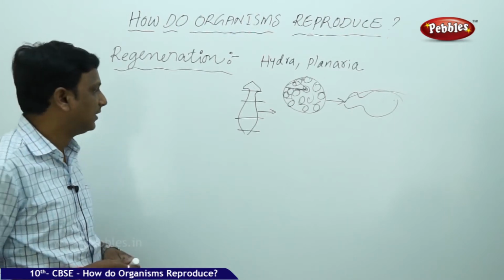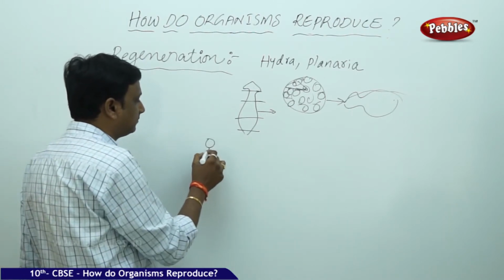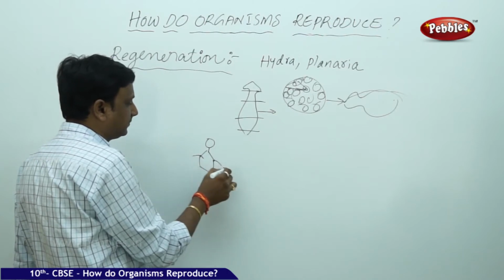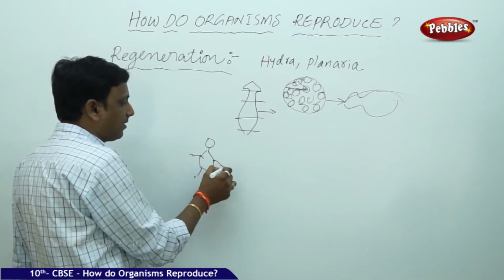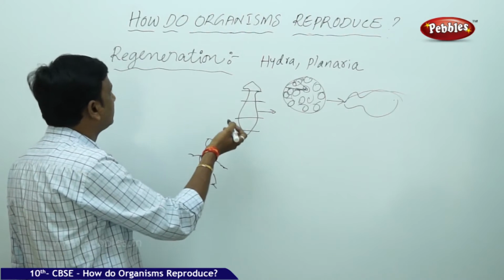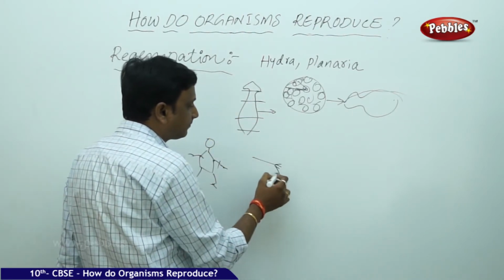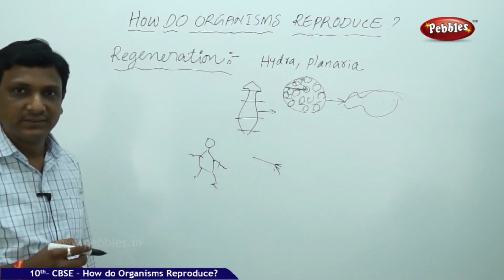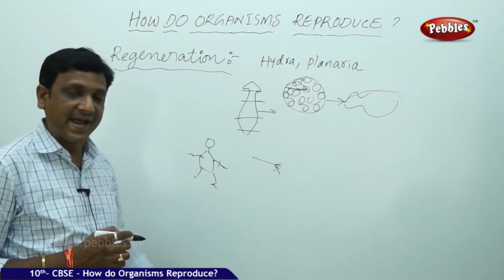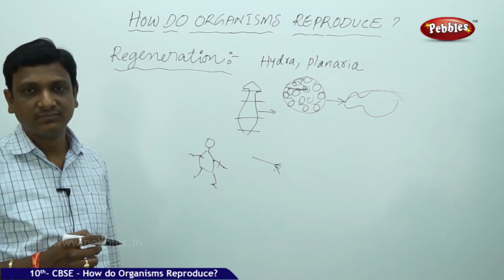Say for example, there is a human. So just to compare this with the regeneration in Hydra and Planaria: if the hand of a human is cut and it is kept separate, can a new human come from this hand? Is there any possibility?